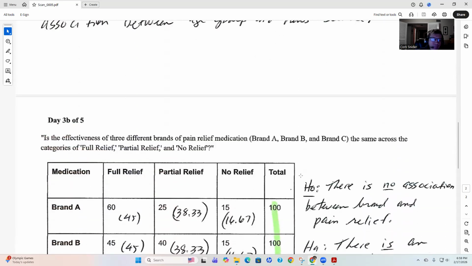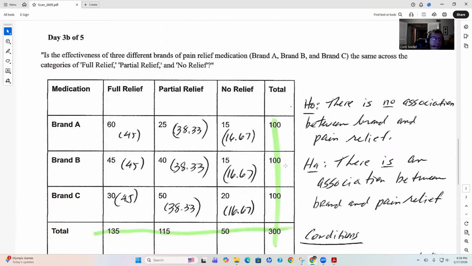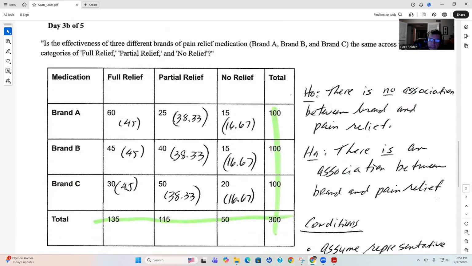All right, 3B. This was all the stuff from day one anyway. The question is whether the three brands have the same relief. So H0: there is no association between brand and pain relief. HA: there is an association between brand and pain relief. Once again, I wrote the expected values in parentheses. That's customary. I have the totals highlighted just so you don't confuse them with the rest of the table.